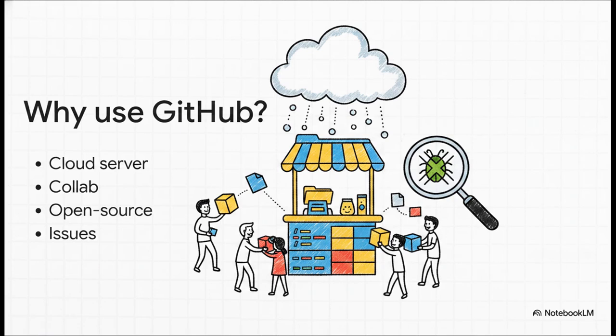But why use GitHub at all? Well, beyond just acting as a central cloud server for your backups, GitHub massively expedites software development and enables incredibly seamless team collaboration. It basically operates like a giant digital lemonade stand where developers can share, fork, and collaborate on free open-source code globally. Plus, it gives you some seriously powerful project management tools like issues for tracking bugs.